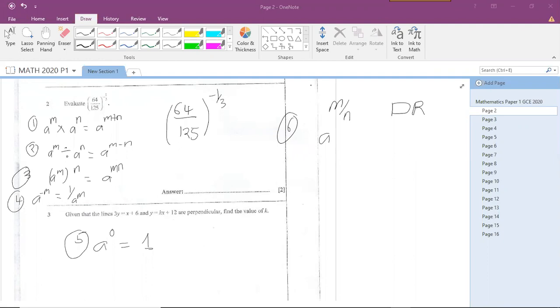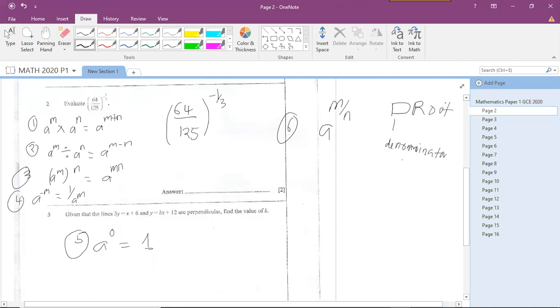So this rule says if you have an index that's raised to a fraction, as you can see, this is the fraction. Let me just write it a little bit closer. Let's say a raised to the power of a fraction. I like to remember it as a doctor. This is the doctor rule to me, because the denominator becomes the root.